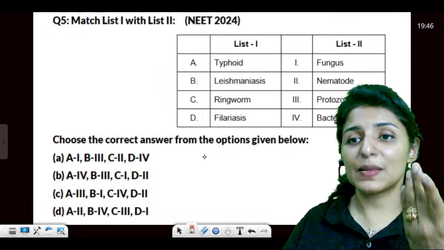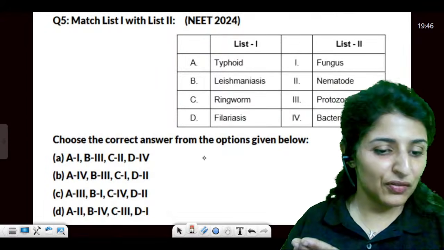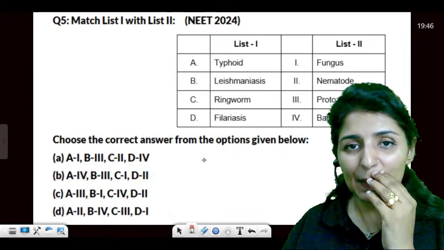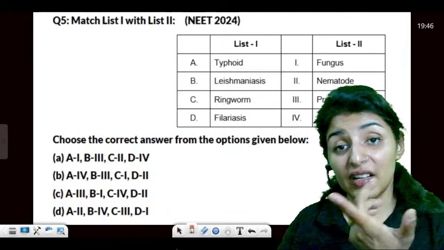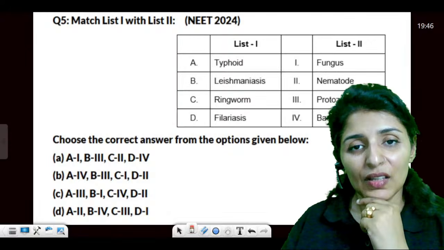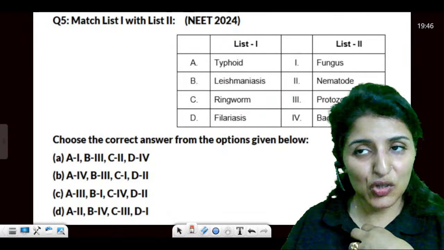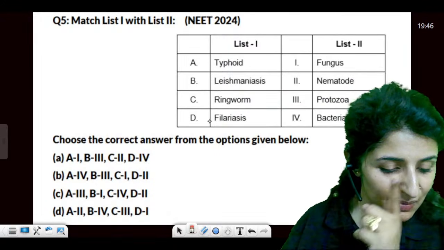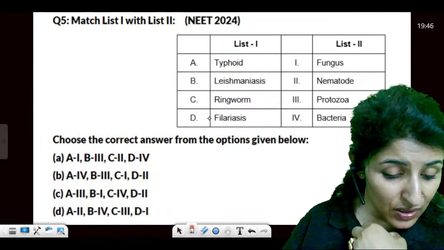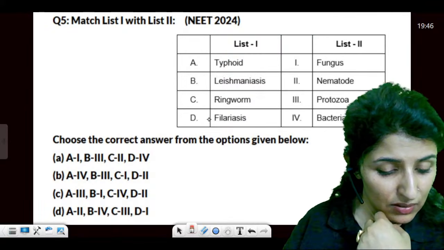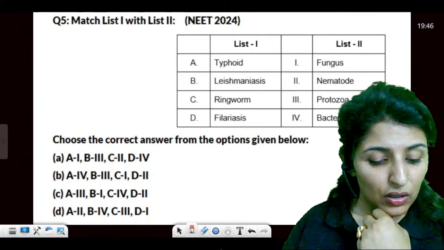Plus, NTA is marked by its unique property of giving surprises. So we don't know how it's going to happen. Maybe it's very easy, maybe it's very difficult. So we'll wait and watch. The point is, our level should be right. We should be well prepared, not wasting time.